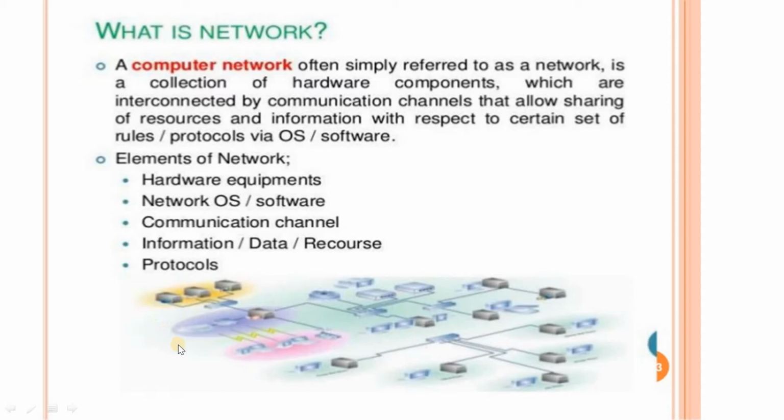The diagram shows the network diagram. A computer network, often simply referred to as a network, is a collection of hardware components interconnected by communication channels that allow sharing of resources and information with respect to certain sets of rules, protocols, via operating system software. What are the elements of the network?